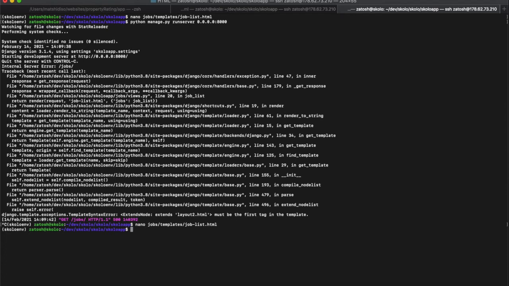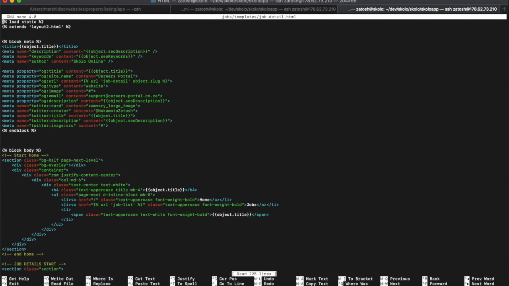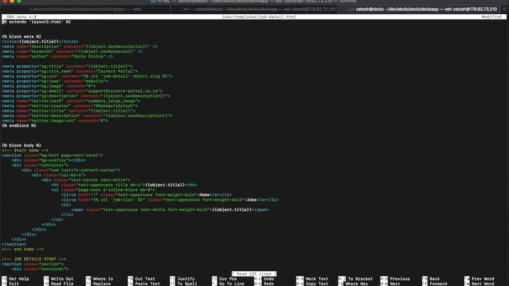Save this. Okay, and I'm just going to check the other one, the job detail as well, because maybe I have the same error in there. Okay, job detail. Yeah, I have the same problem here as well. So load static must come second. So let me delete that.